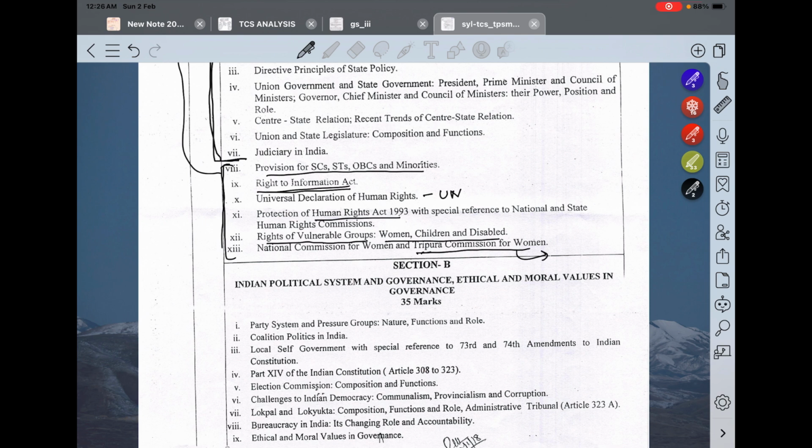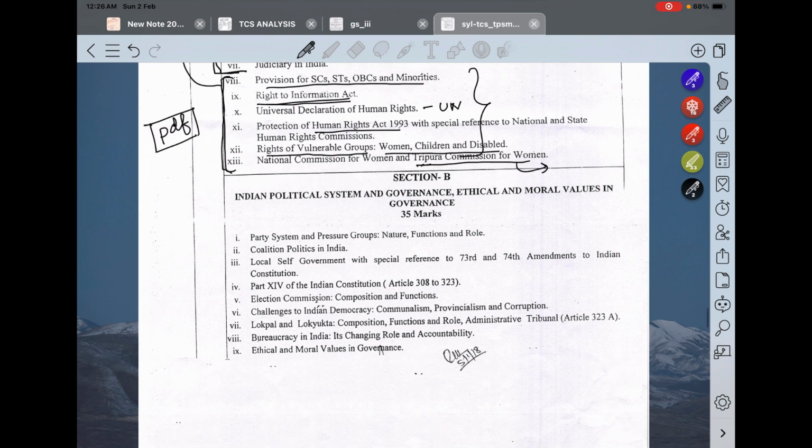So for this portion I will suggest you search on Google and read from those PDFs. Okay, this will be very beneficial for you. And this portion also you will get in Lakshmikant definitely, but in a scattered manner. Okay, so just manage it.